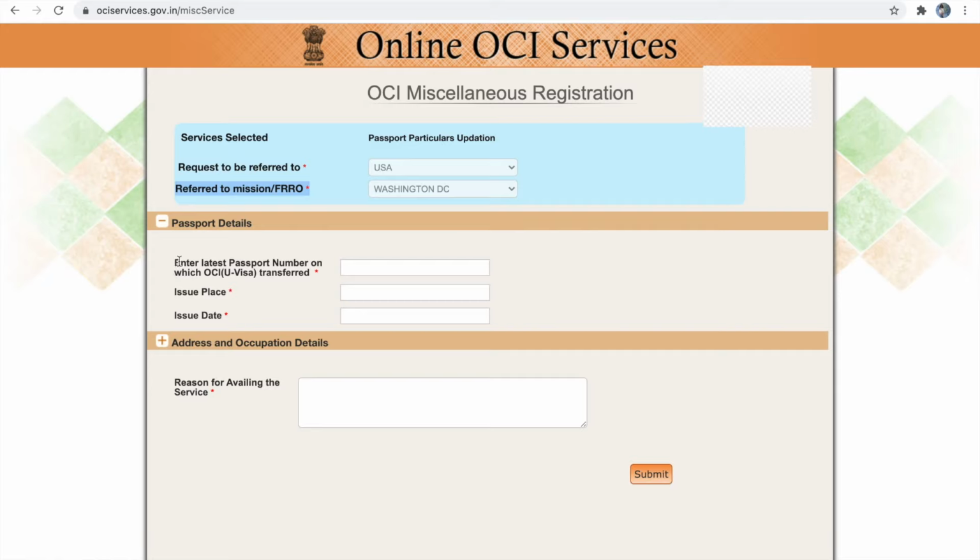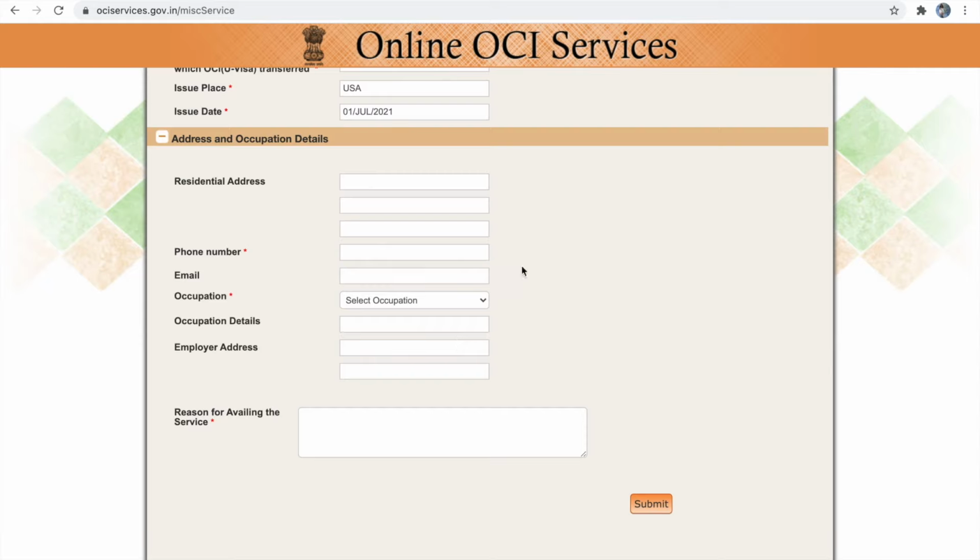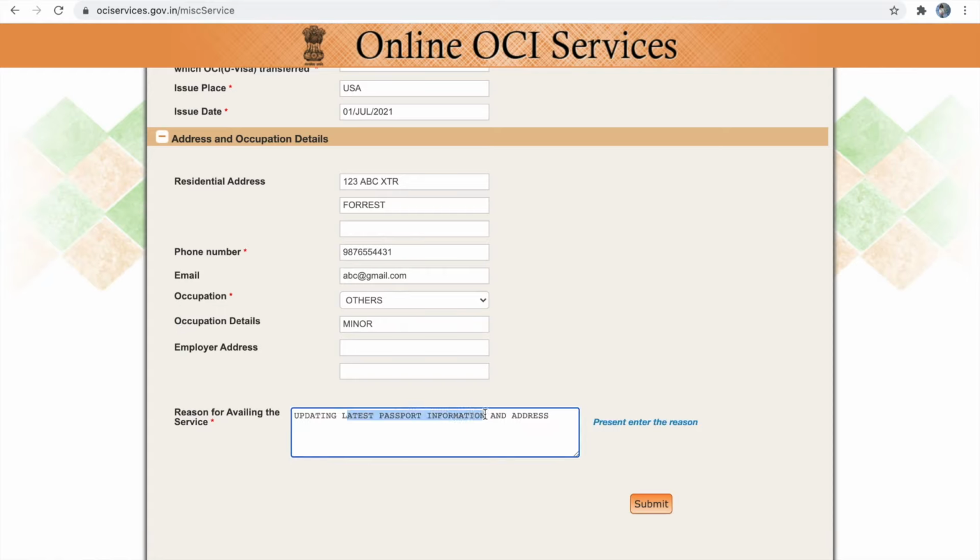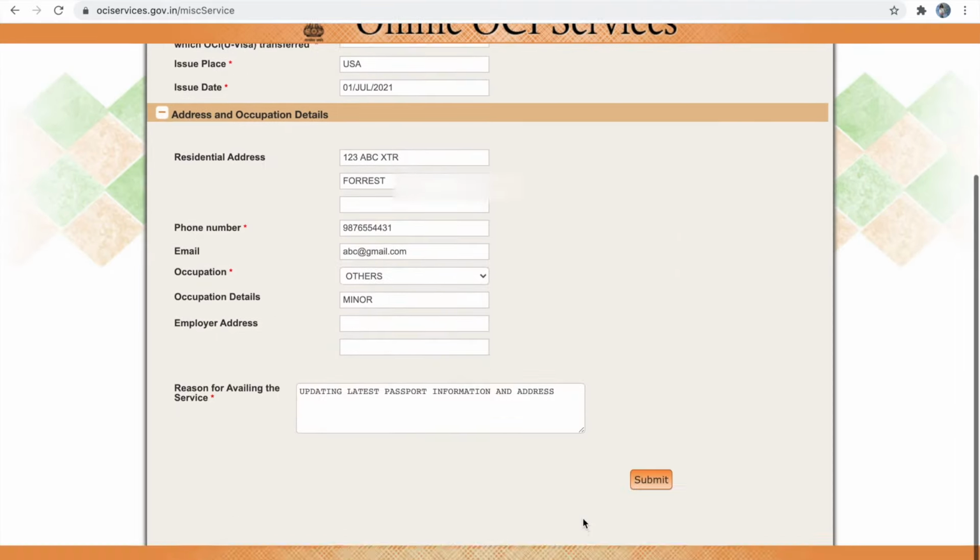So next we have to provide our latest passport information. Once you have provided your latest passport details, you can click address and occupation details. If you wish to update your address, you can do it at this time. For minors, you can select others and provide minor in other occupation details. And in reason for availing this service, you have to mention your latest passport information and address change if applicable. Once you have provided all the details, click submit.